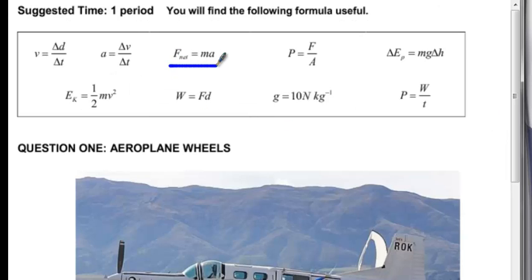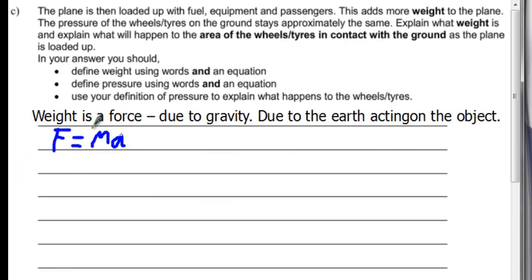The force for weight is Newton's second law, F net equals mass times acceleration. This formula does not look like it matters very much to this question, but it does. Okay, that force net, meaning total force, is the same as Fw, weight force, and the mass is the same. And a, we just said in question 1A that a could be replaced with g, meaning gravity. Okay, so what is weight? It's a force due to gravity, which makes sense, it's just mass times gravity.